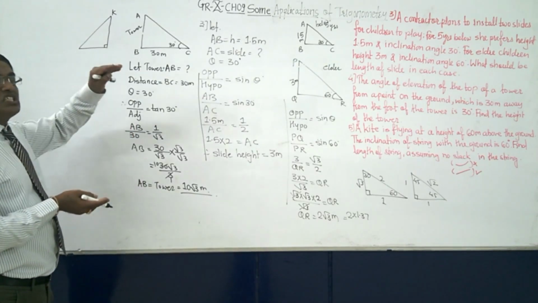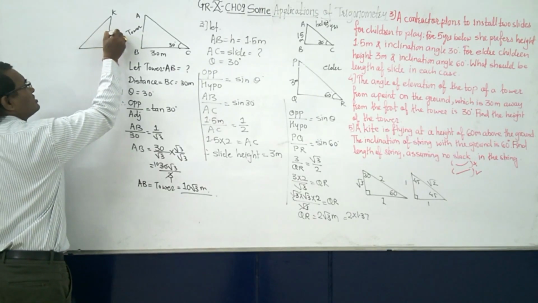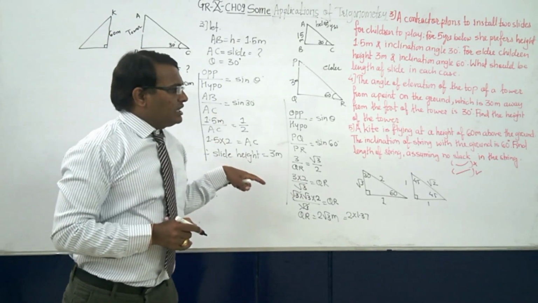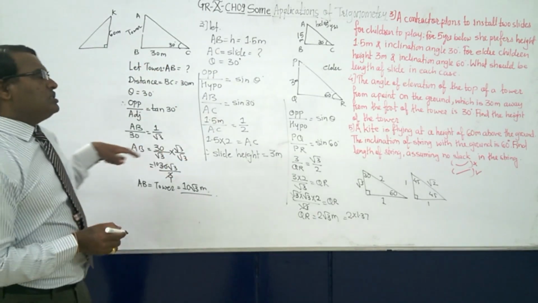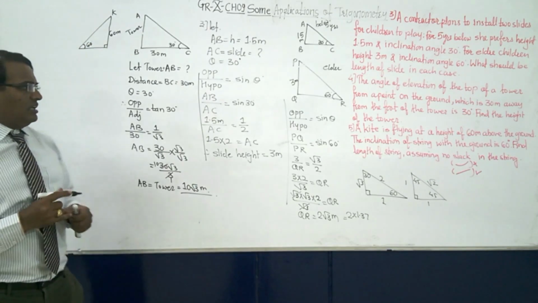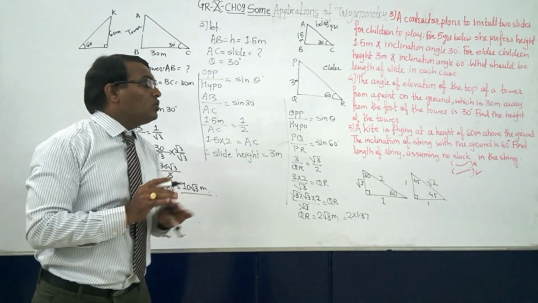Now above the ground 60 meter means what? From here to here it will be, right? So this is 60 meter given. The inclination of the string with the ground is 60 degree. Now find the length of the string, assuming no slack.